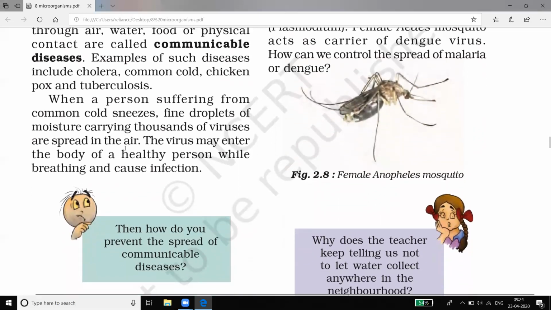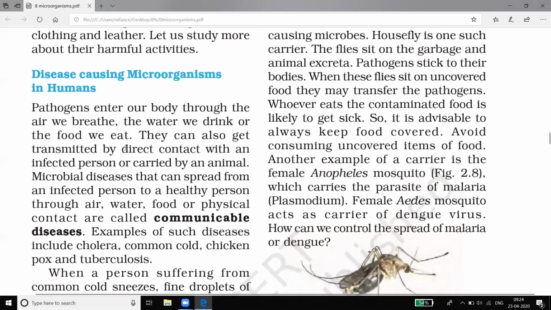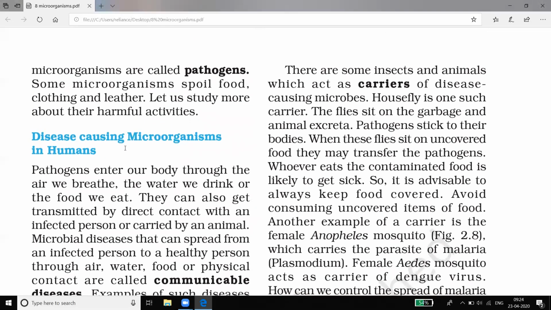Let's study who the agents are. There are some insects and animals which act as carriers of disease-causing microbes.